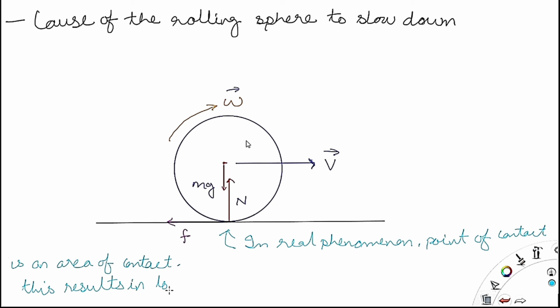This anti-clockwise torque eventually slows down the motion, and that's why the rolling sphere comes to a halt and finally stops.